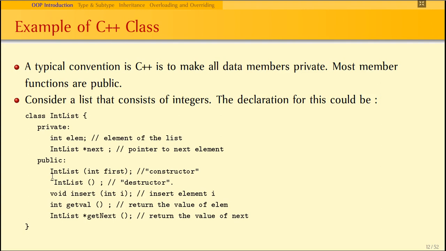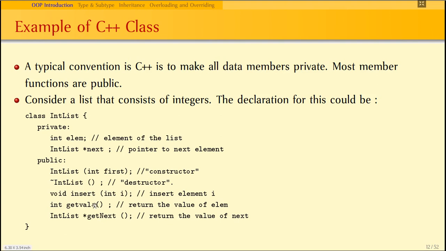So this is the constructor concept. Whenever any class is initialized, first the default constructor will be invoked. If the class is initialized with arguments, then the corresponding parameterized constructor will be invoked. In the next line you will see the tilde symbol followed by the class name. This is called a destructor. All destructors start with a tilde symbol in C++. Then there are other functions: insert, get value, and get next. These are the general operational functions.